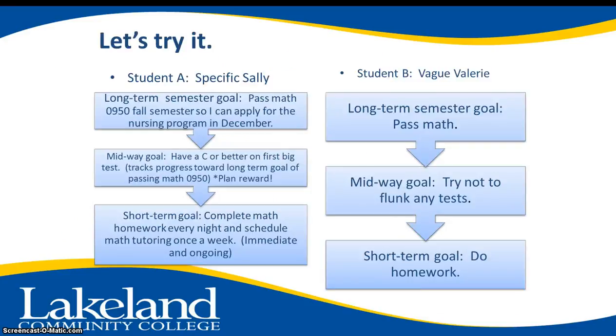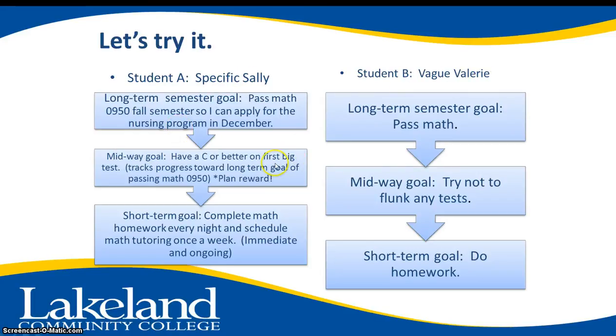Both student A and B currently work as LPNs in a nursing home in their community. Both have decided they want to become RNs. Both students need to pass Math 0950 before they can apply to the nursing program. As we compare their goals, which student do you think is more likely to succeed based on the steps we learned today? Specific Sally or Vague Valerie?